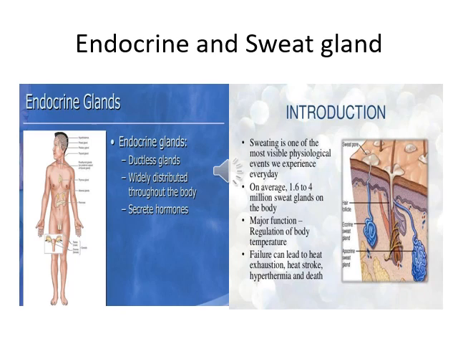Now about the sweat glands. Sweating is one of the most visible physiological events we experience every day, especially when the temperature is too hot or if we are doing any heavy exercise. Almost 1.6 to 4 million sweat glands are present on our body, just under our skin, and their major function is to regulate body temperature.